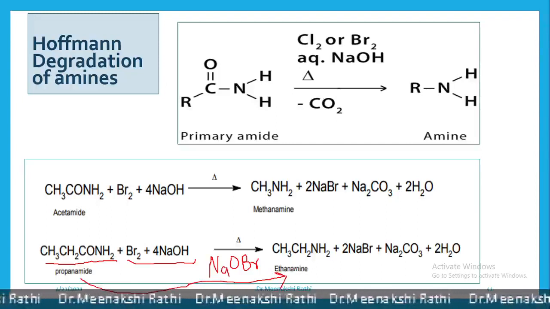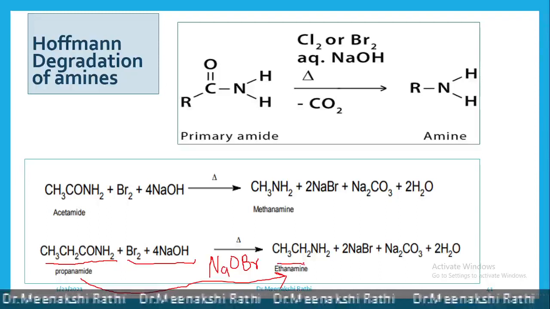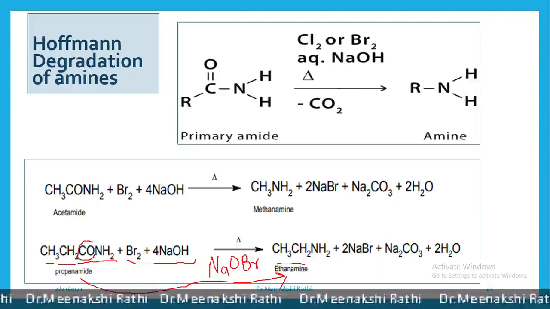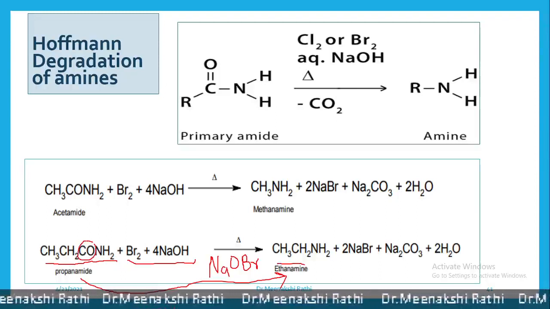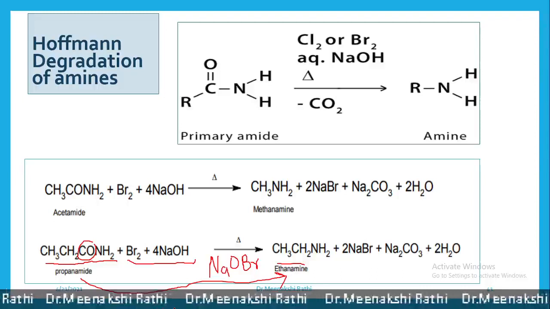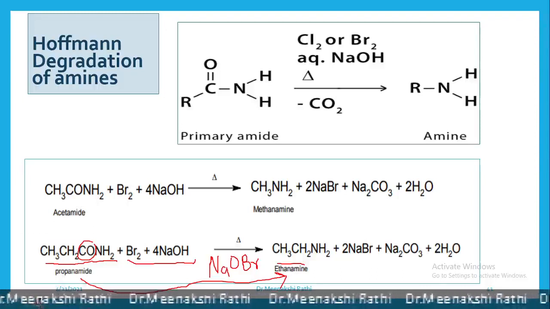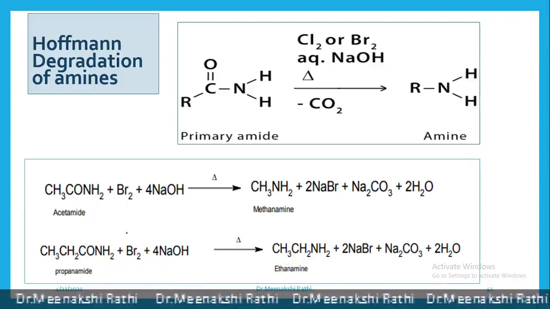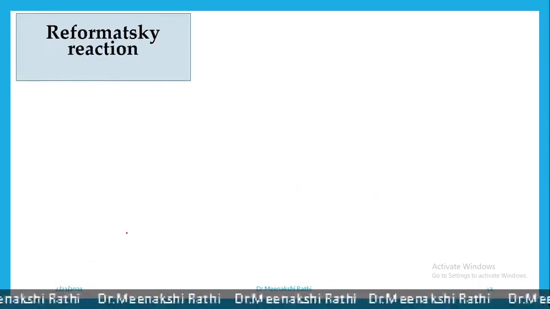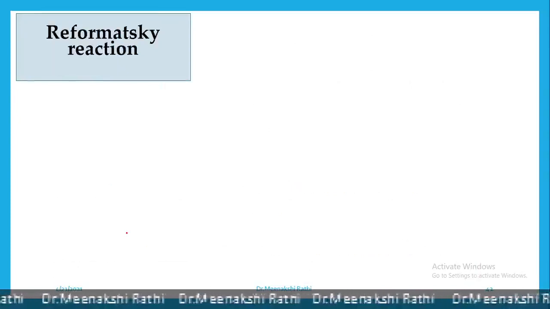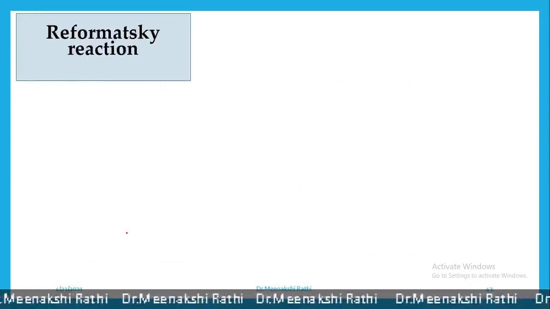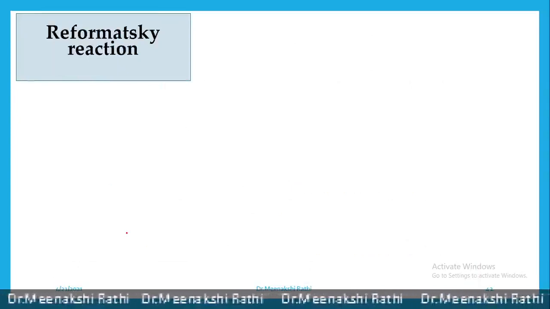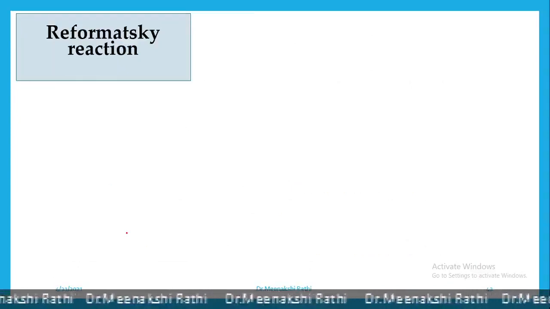Propanamide has 3 carbon and ethanamine has only 2 carbon, because the carbonyl group, CO group, is converted into carbon dioxide. As here we are getting a primary amine with one carbon atom less, it is a Hofmann degradation reaction. Here we have finished all the derivatives of carboxylic acid, but some important reactions are included.